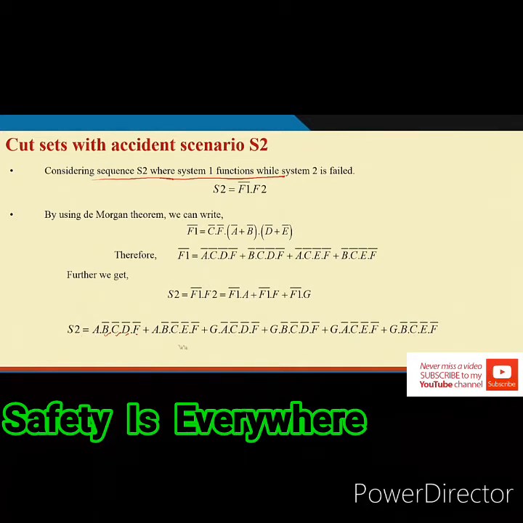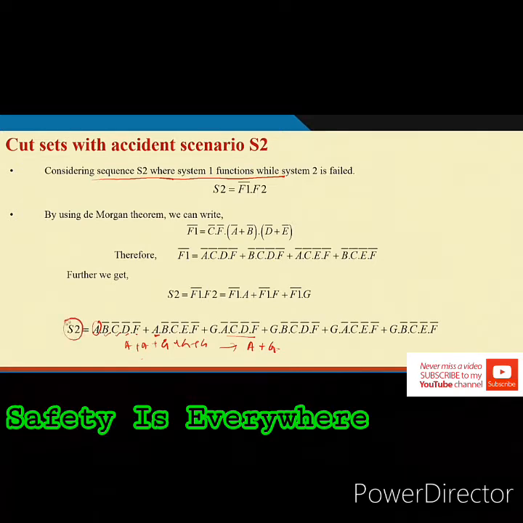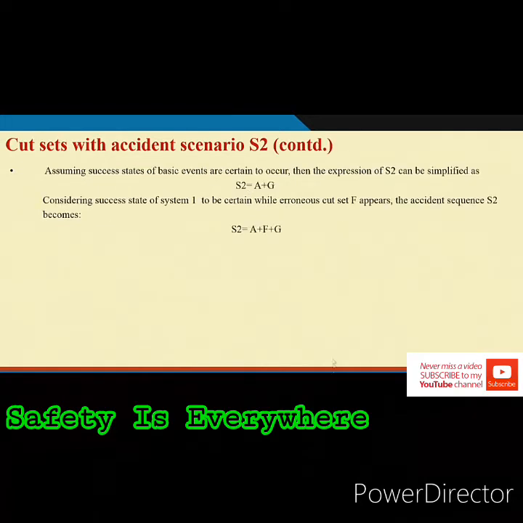So, as a result, what will be the S2 value? Here A, here also A, and A plus A is A only, and then ultimately all the G terms, G plus G plus G. So, A plus G plus G plus G, but in Boolean form this is basically A plus G. So, if we consider the success of all the basic components to be certain, then sequence S2 is A plus G, I mean failure of A and failure of G. That is what we have written in the first. So, your cut set will be this.